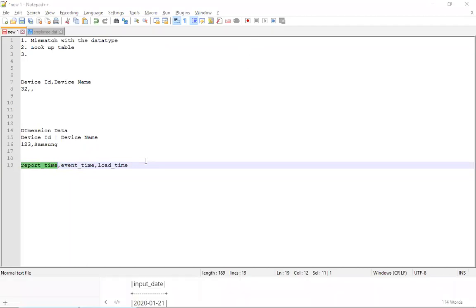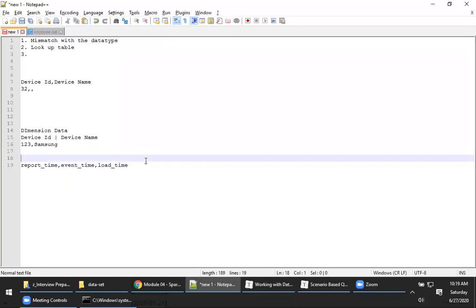Yes, sir. Okay. Understand the kind of cross questions you generally get. That is very important, so you should be able to justify your answers. For example, I told you about event time and report time. There can be scenarios where your event time and report time are the same, because it depends on the deployment a particular customer is using. For example, Airtel purchased the network elements and the sniffing mediation layer from Huawei, and the data warehousing infrastructure from us. So there can be a variation between the event time and the report time. It depends purely on the scenario. Okay, very good question. Can I proceed? I see there are no questions, let me proceed.